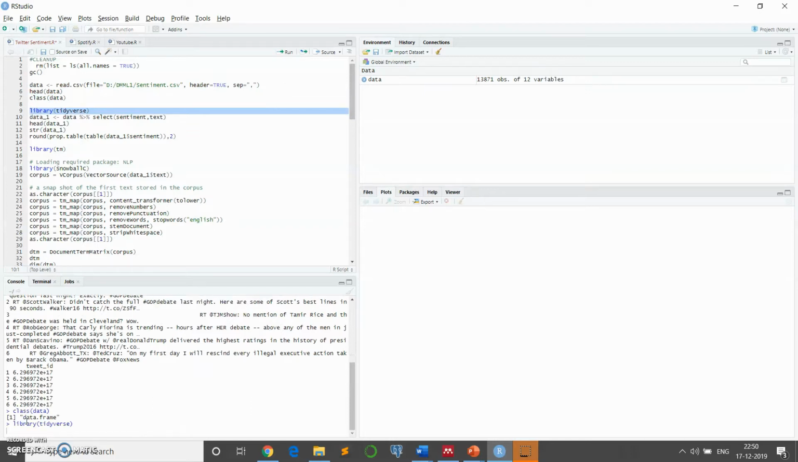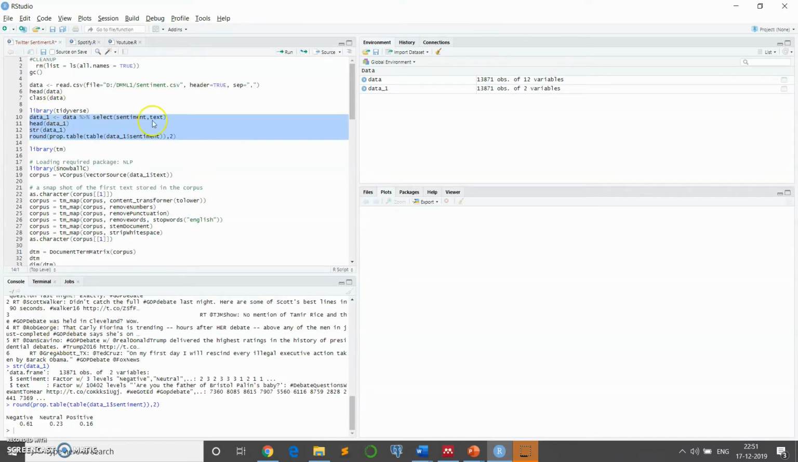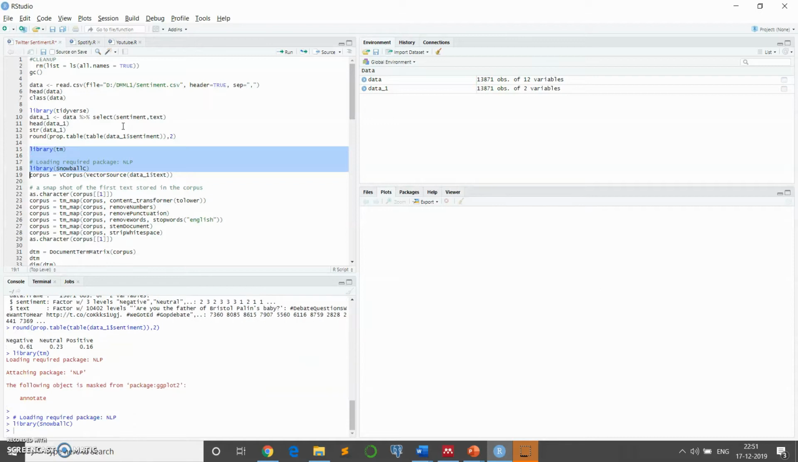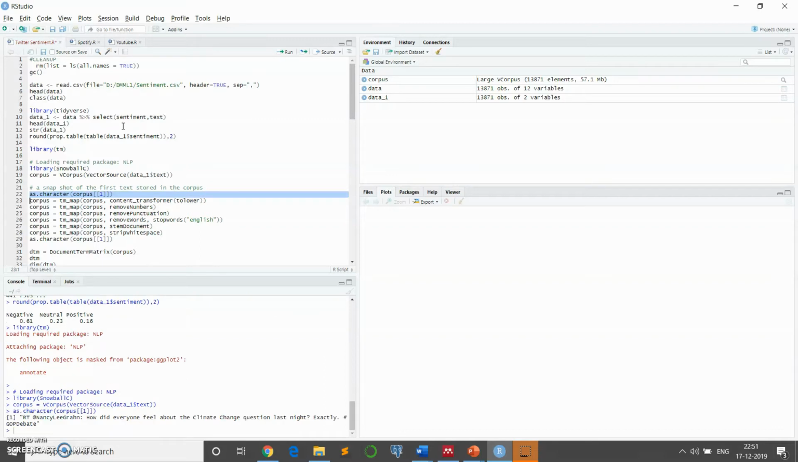We are going to make use of tidyverse library for sentiment analysis. We are going to select specifically sentiment and text as these are important columns for sentiment analysis. We are going to again include TM and the Snowball C library. They are important libraries required for NLP. We are going to make use of corpus, which is also important for text analysis, for holding texts or bag of words. We are first going to just store the first text in the corpus.